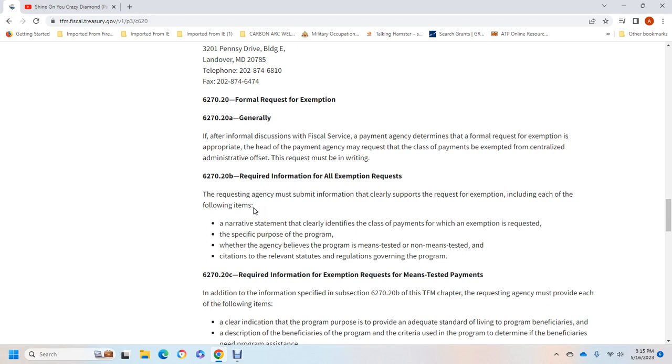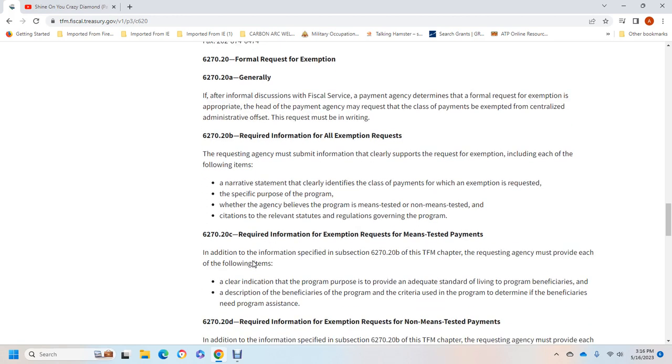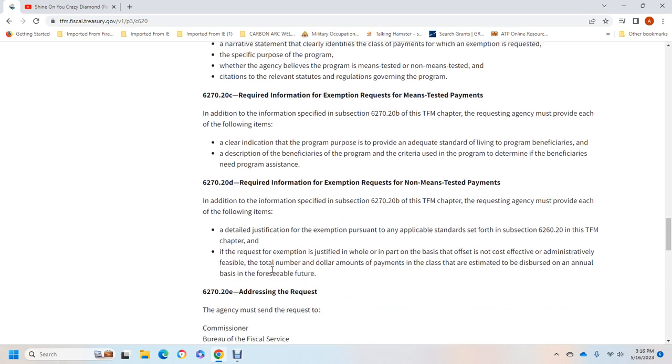The narrative statement that clearly identifies the class of payments for which exemption is requested, specifies the purpose of the program, states whether the agency believes the program is means-tested or non-means-tested, and gives the citation for the relevant statute or regulation governing the program. 627020C, the required information for exemption requests for means-tested payments. Additional information specified in 627020B of the Treasury Financial Manual: the requesting agency must provide each of the following items clearly and indicate, for the program purposes, an adequate statement of the living of the program beneficiaries, and a description of beneficiary program criteria used in the program to determine if a beneficiary needs program assistance.